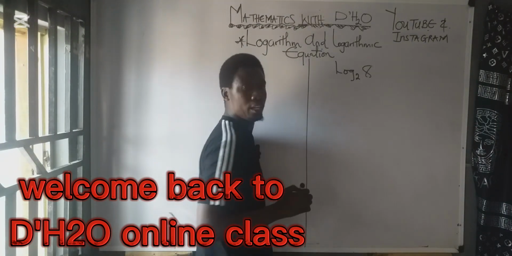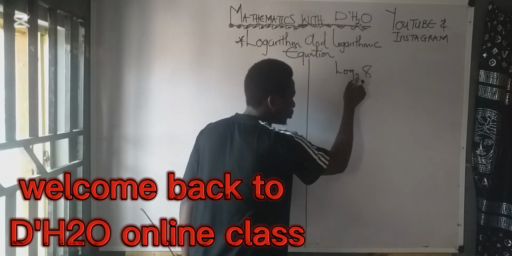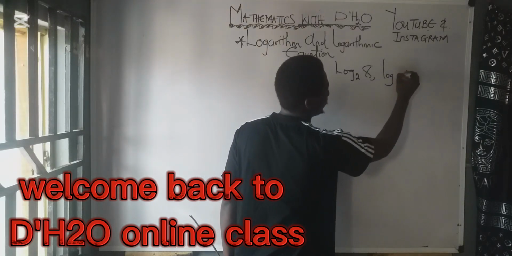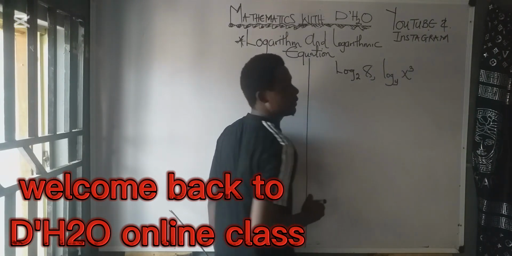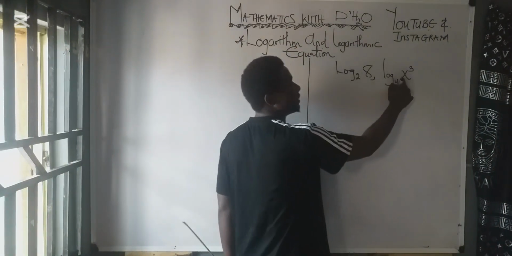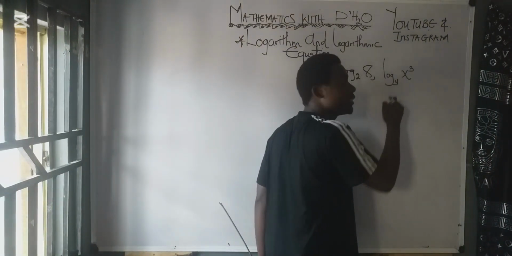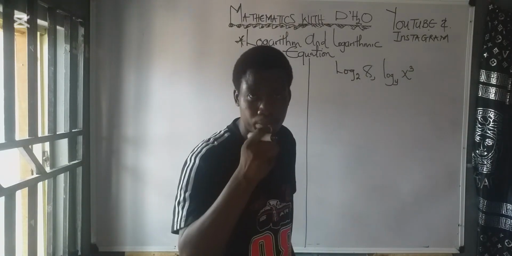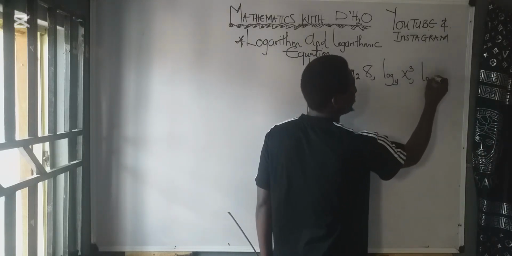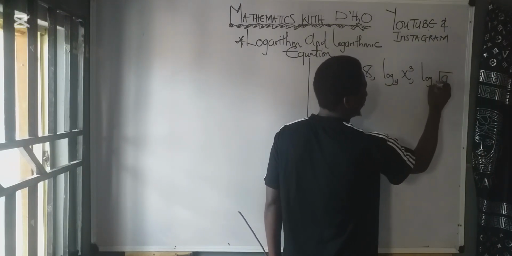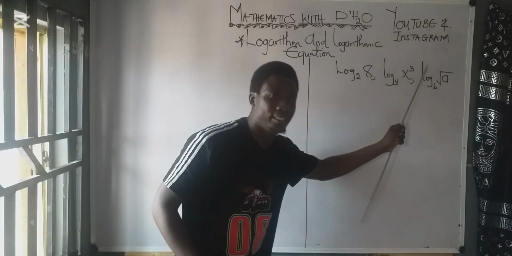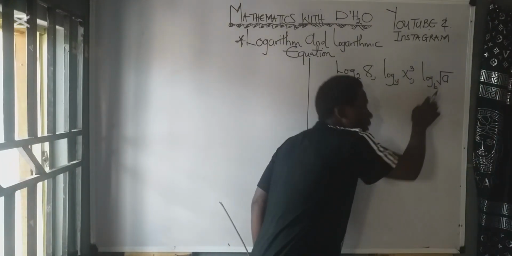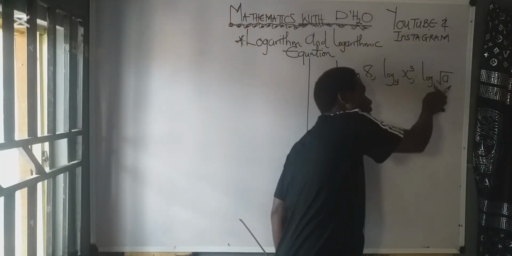Now, how do you pronounce a number such as this? Please, it is called log 8 base 2. If I write a number like this, this one is pronounced as log x raised to the power of 3 base what? Base y. So the one here is the number, but the one here is the base. Now, if I write something like this, help me pronounce it. This one is log of the square root of a base what? Base b. So the number is this one, the base is that one.